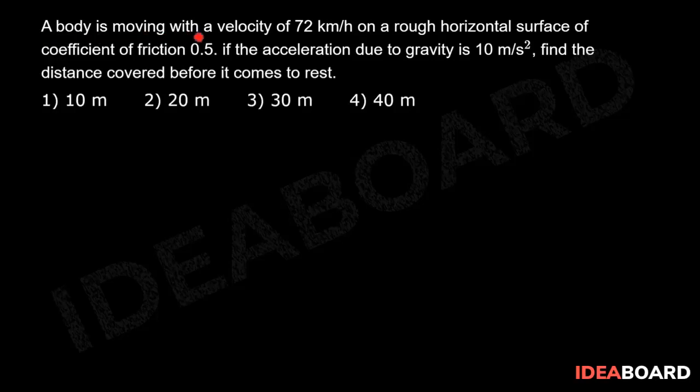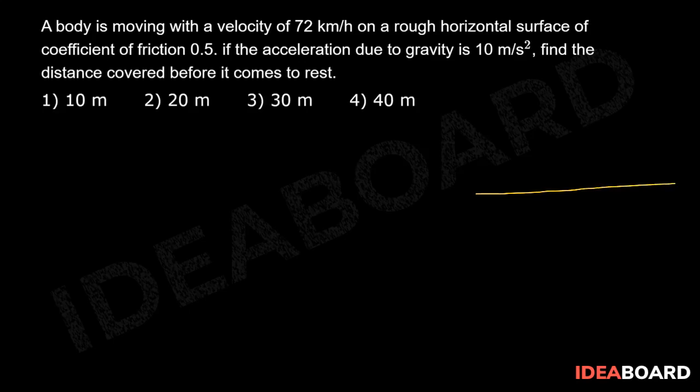A body is moving with a velocity of 72 km per hour on a rough horizontal surface of coefficient of friction 0.5. If the acceleration due to gravity is 10 meter per second square, find the distance covered before it comes to rest.